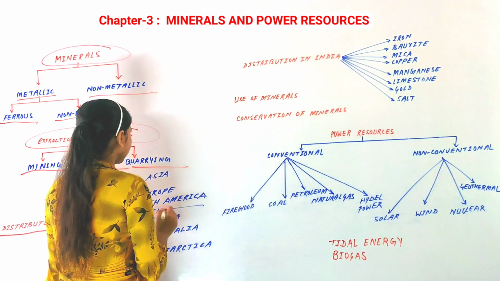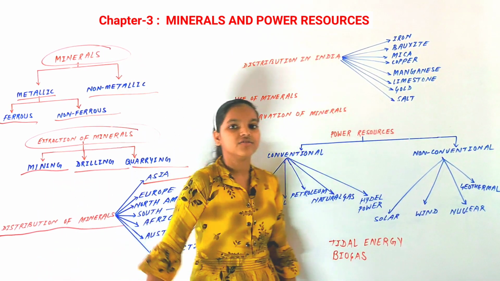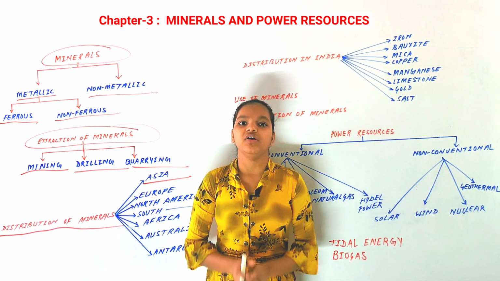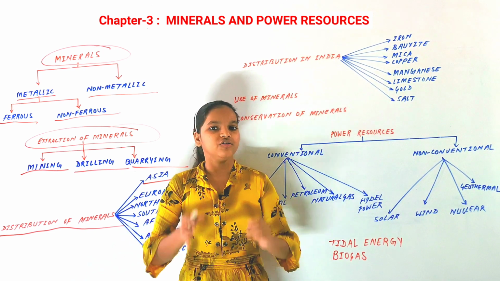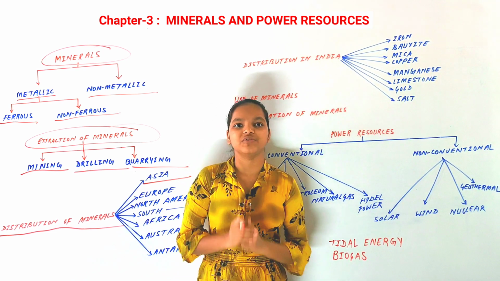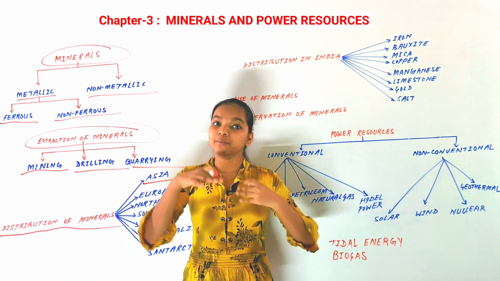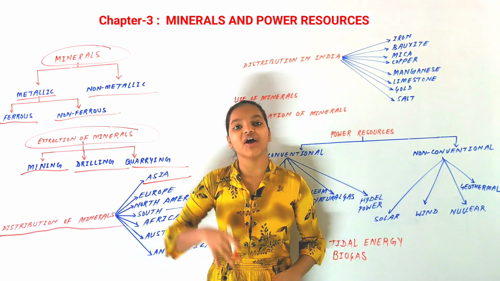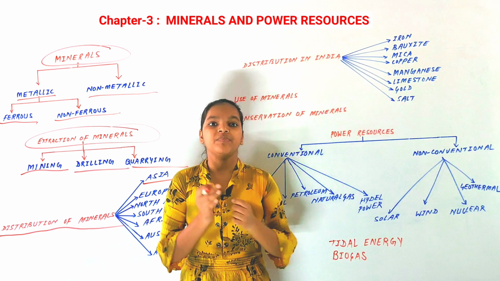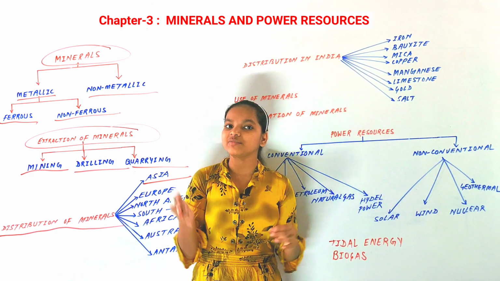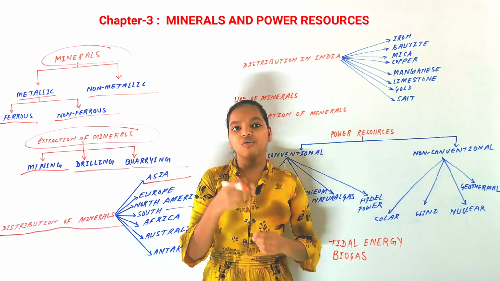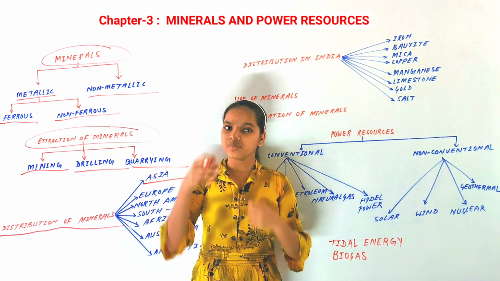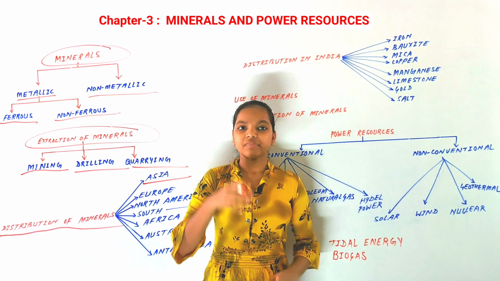Our first continent is Asia. Asia is one of the leading producers of iron ore. What do you mean by ore? You might have heard this word many times. Ore is a type of mineral from which the substance can be extracted very easily and profitably, so that much of the substance is not wasted. Asia is one of the leading producers of iron ore.